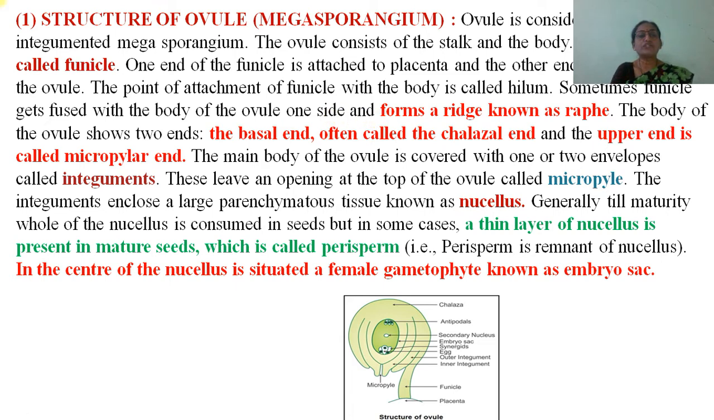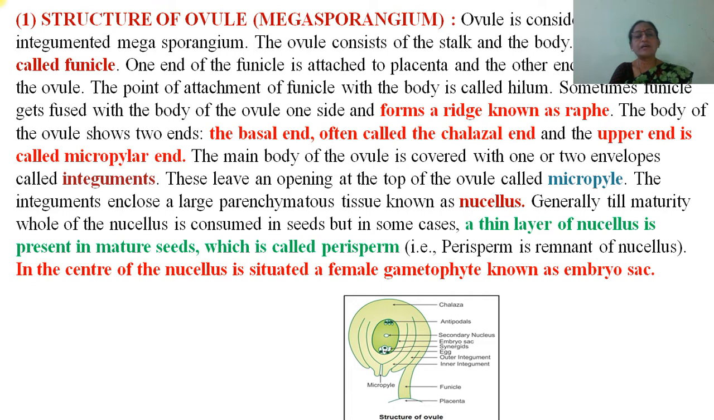The body of the ovule shows two ends, the basal end often called the chalazal end and the upper end called the micropylar end. The main body of the ovule is covered with one or two envelopes called integuments. These leave an opening at the top of the ovule called the micropyle. The integuments enclose a large parenchymatous tissue known as nucellus.